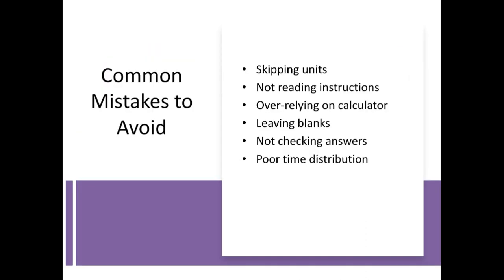Now, common mistakes to avoid: skipping units. Just because you know how to solve it doesn't mean that you should ignore the units. A common scenario: you can see 23 in the options and also see 23 meter per second square. That is the unit. The way they arrange this question is very funny, because they'll put the 23 first and the 23 with the units at the end. So once you have solved it and you're looking for the answer, you just pick 23 and move to the next one.